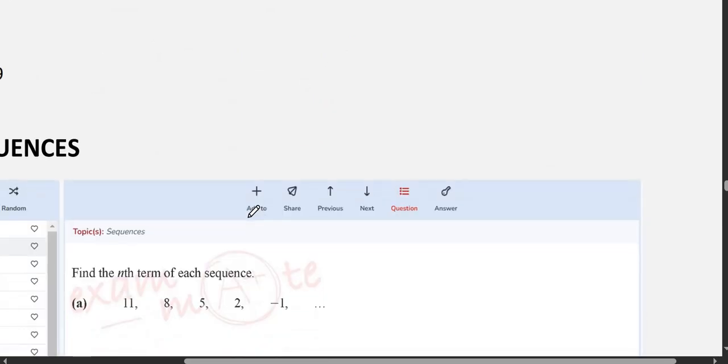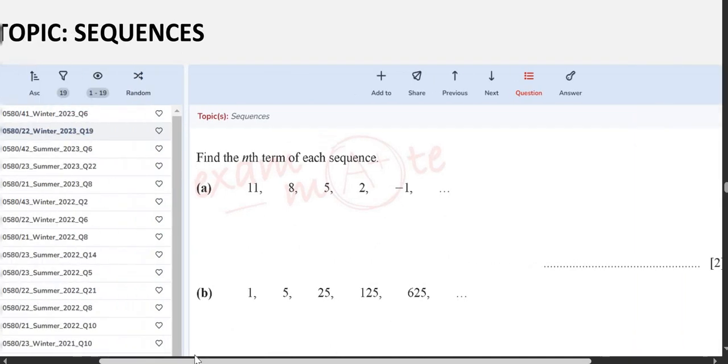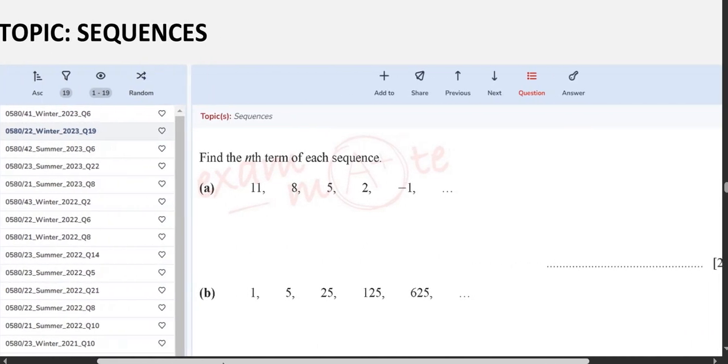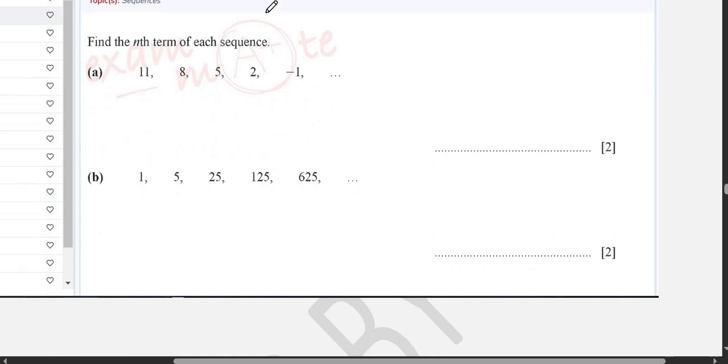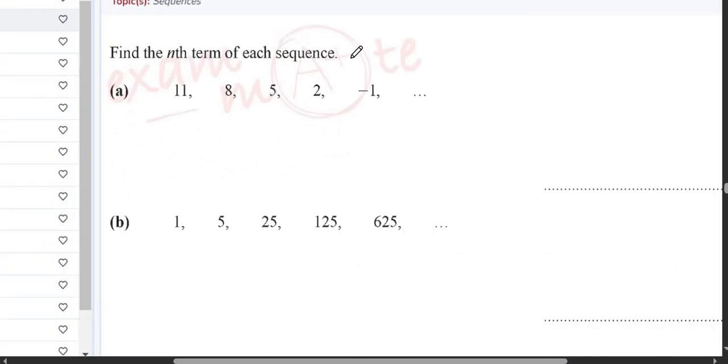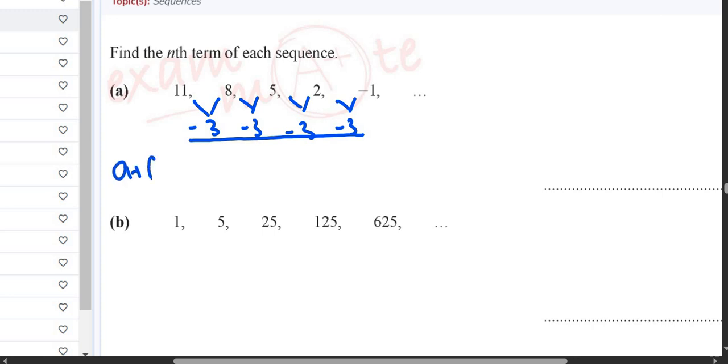Now we are on to our next topic called sequences. Alright. In this question we have to find the nth term. So look. So the formula for sequences in this term, if you look at it, the difference between all the terms was negative 3. Alright. So whenever you have a common difference, so the formula is a plus n minus 1 multiplied by d.